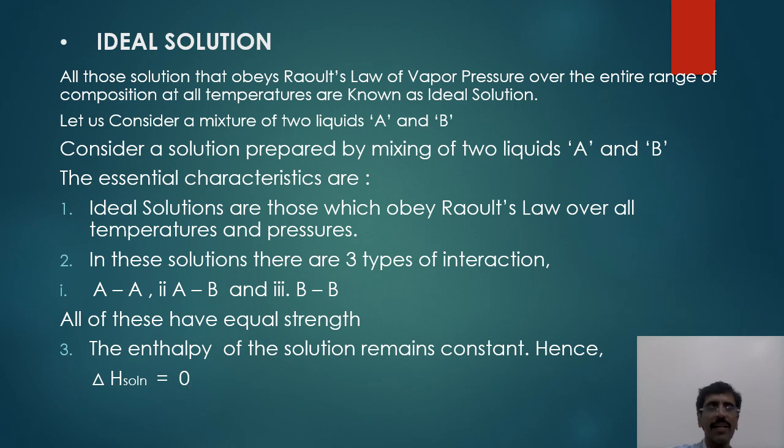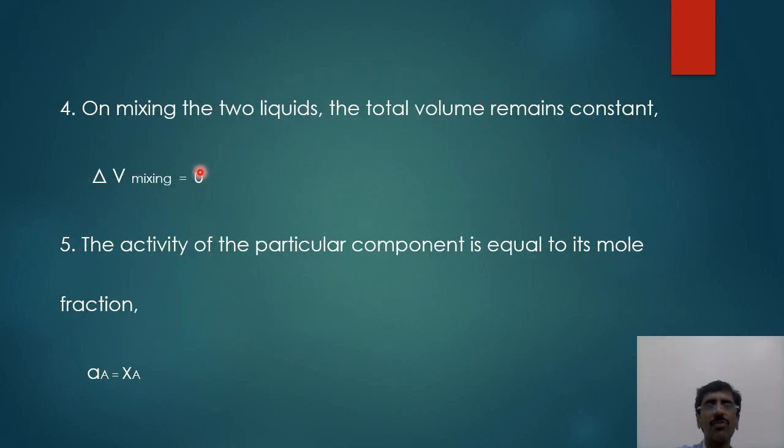We move to the next point now, and that is, on mixing of the two liquids, the total volume also remains constant. And constant, once again, we know that the change is going to be zero. So delta V, V stands for volume. So delta V of mixing is equal to 0.